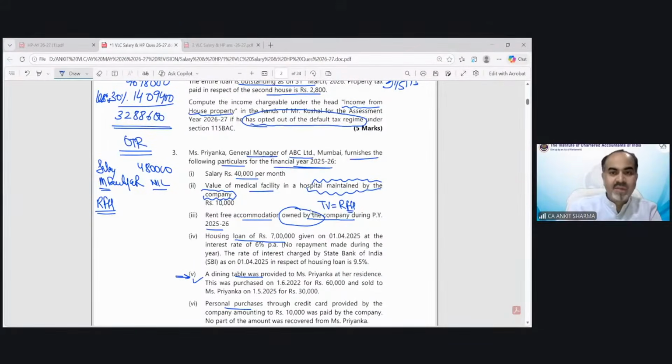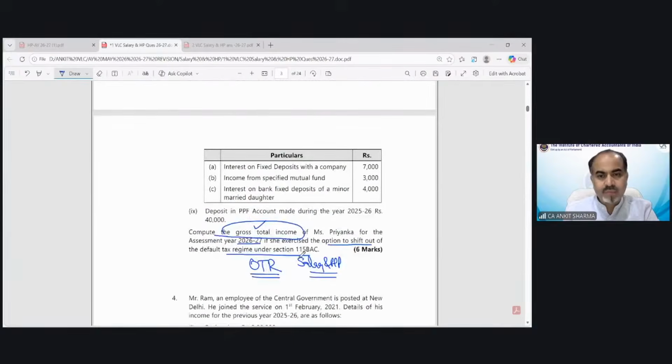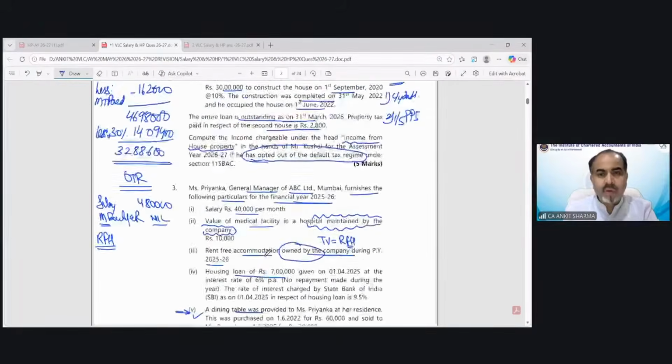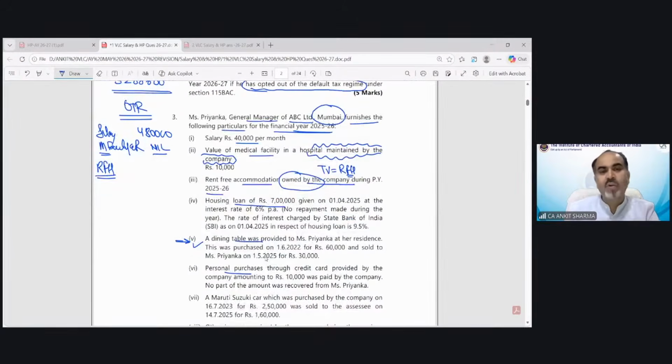So you can see the question says Mumbai. And the population, of course, exceeds the specified limit. So the 10% value would be applicable: 10% of salary. And salary means all monetary payments. For the purpose of rent-free house, the definition of salary is very interesting, very technical. It says all monetary payments, including bonus, commission, etc.